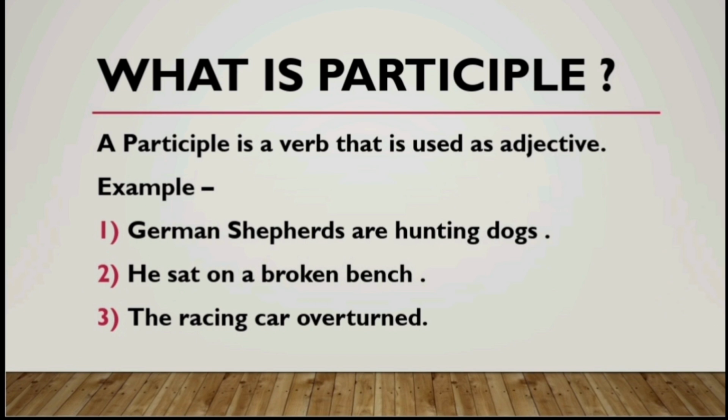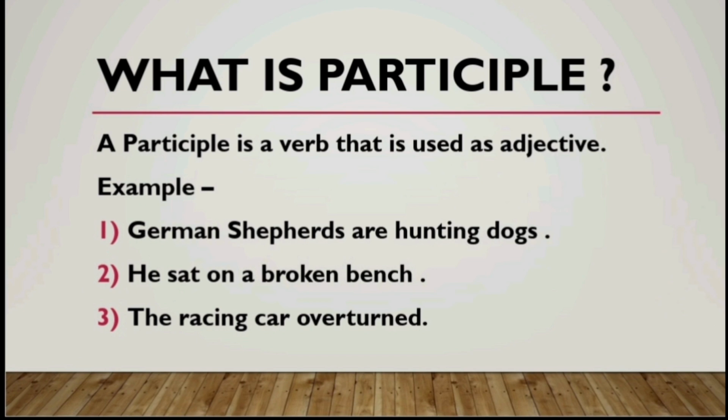Next is: He sat on a broken bench. Here broken, though a verb, describes the word bench. So broken is the participle, and a broken bench is the participle phrase. The next example is: The racing car overturned. Here racing, though a verb, describes the car. So racing is a participle here, and the racing car together is a participle phrase.